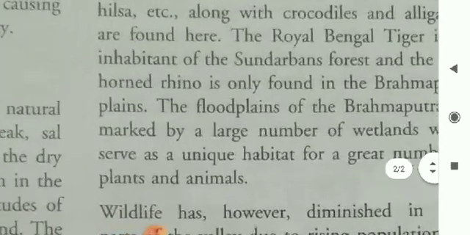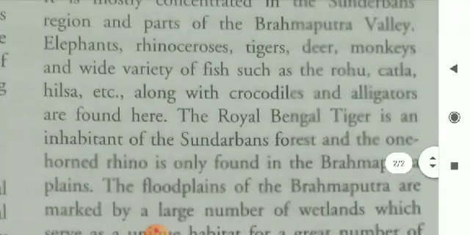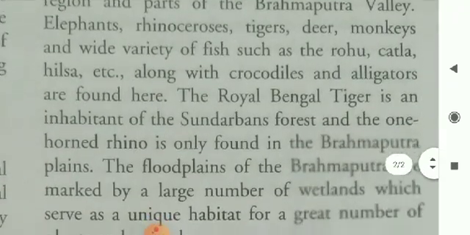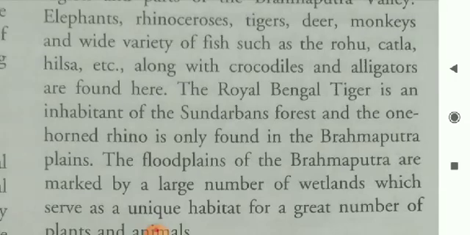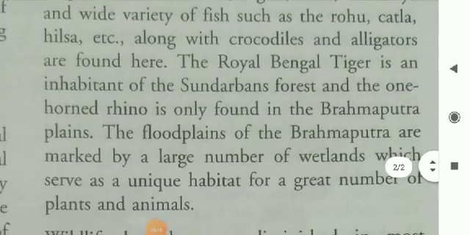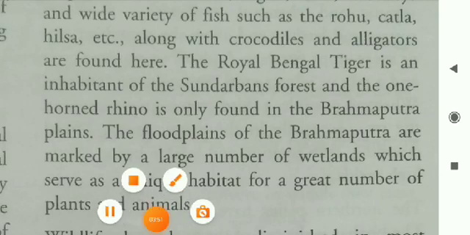Elephants, rhinoceros, tigers, deer, monkeys, and wide variety of fish such as the rohu, katla, hilsa, etc., along with crocodiles and alligators are found here.